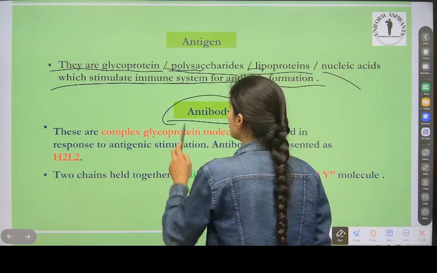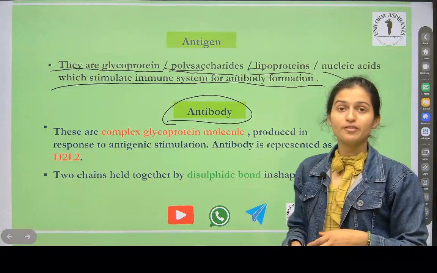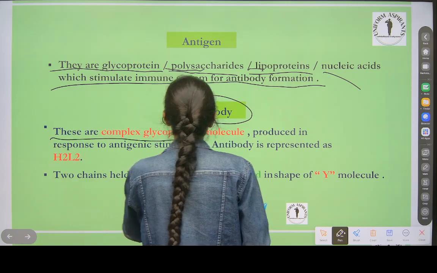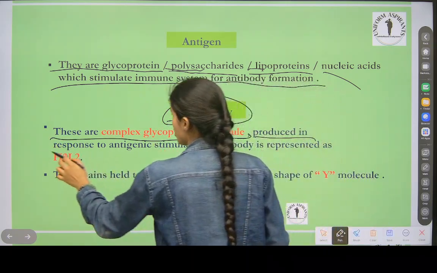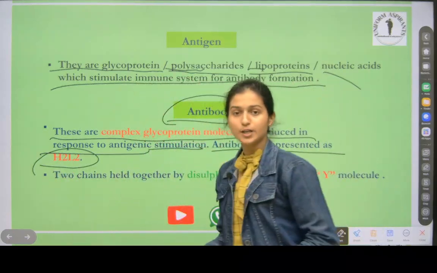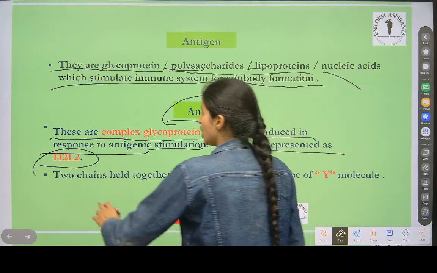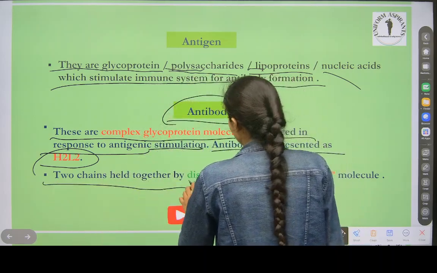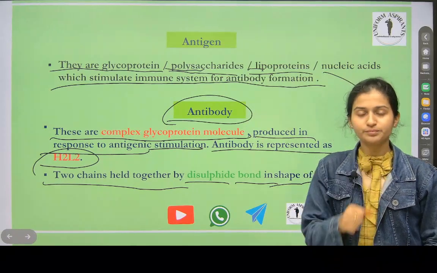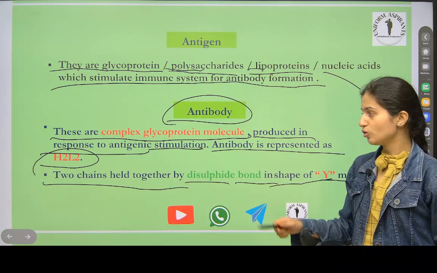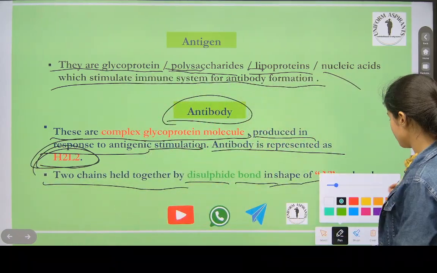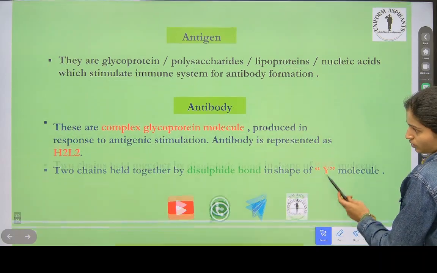Now antibody. What are antibodies? Antibodies are those which fight with antigen. These are complex glycoprotein molecules produced in response to antigenic stimulation. Antibody is represented as H2L2. Two chains held together by disulphide bonds in the shape of a Y molecule, and it is called H2L2. Okay, we will go next.